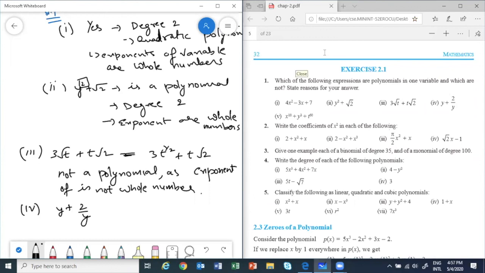Savita, Rajni, Aman, Evelyn, Umar, correct. Because you can write this as y plus 2 into y power minus 1. So it is not a polynomial.